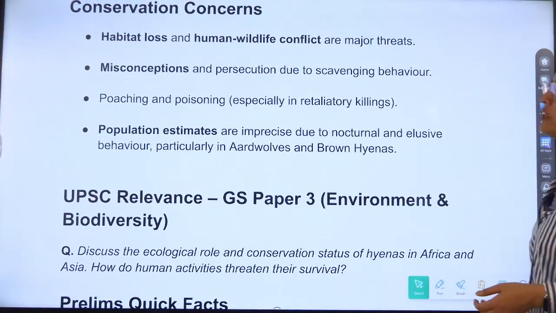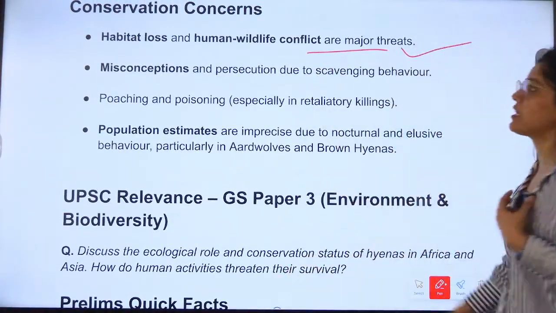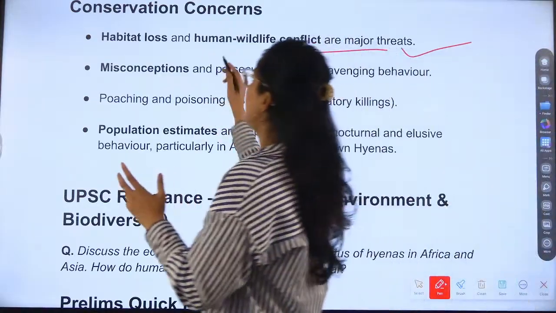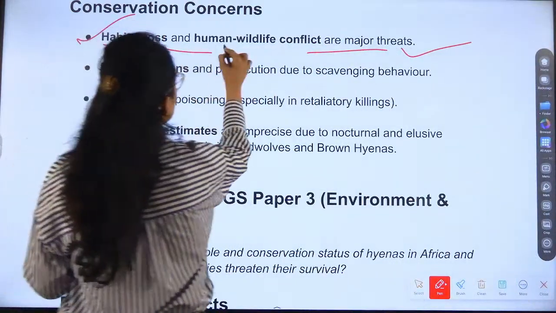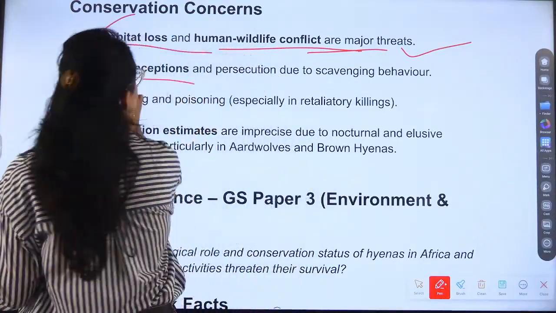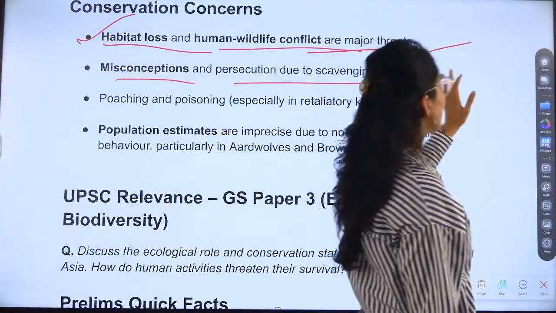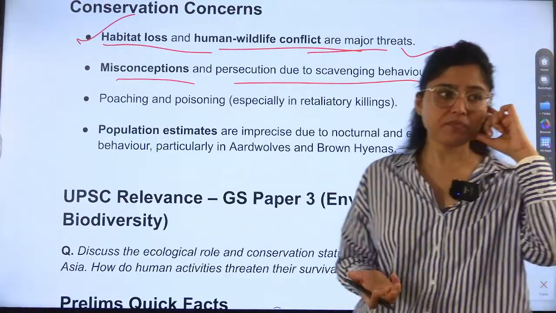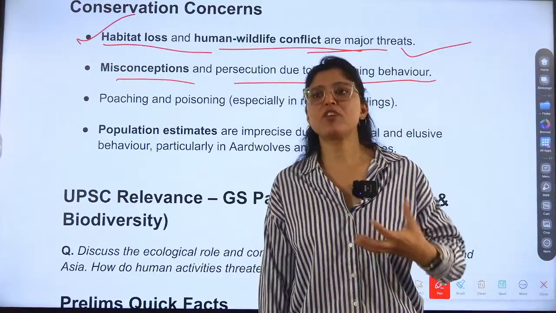Conservation concerns: why is the population declining? Habitat loss. When we are decreasing their habitat, their area, they will not get the space. Human-wildlife conflict, because of this also they are killing the hyenas. Misconceptions are there. Persecution because of scavenging behavior. This is their nature, right? Animals will be offensive also, defensive also.